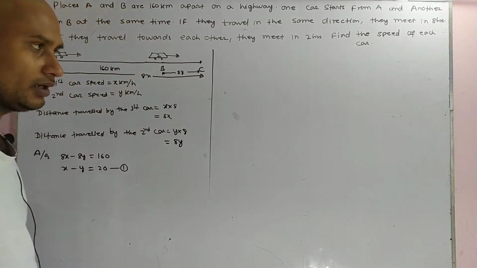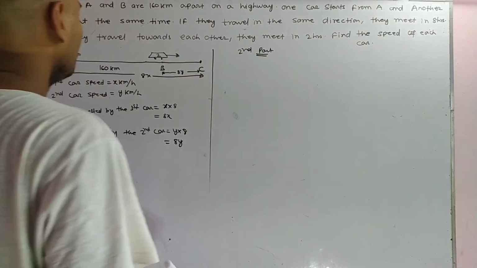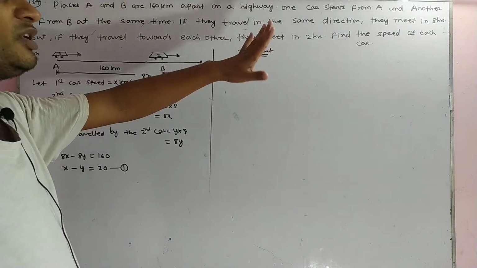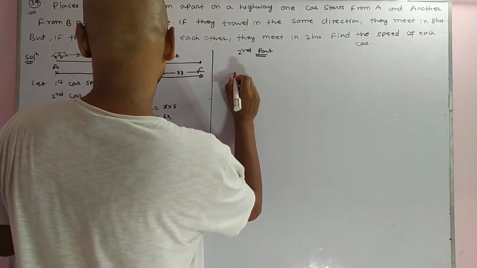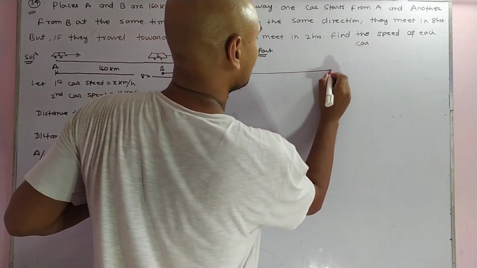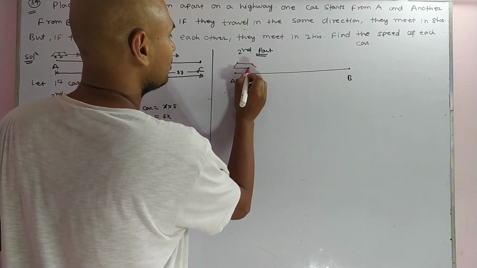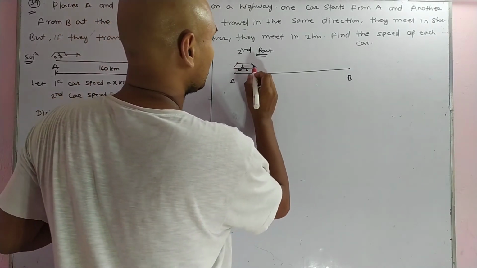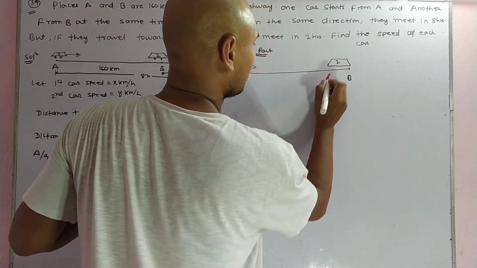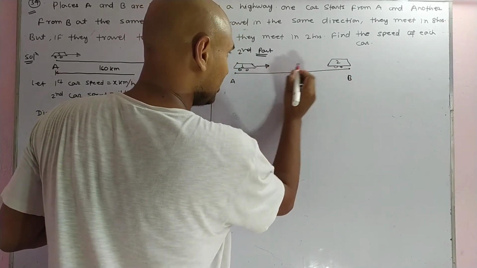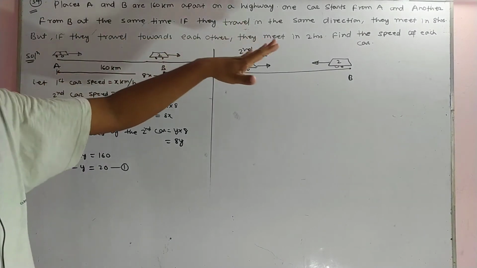Again, in the second part, if they travel in the same direction, they meet in 8 hours. But if they travel towards each other, suppose this is point A and this is point B, with the first car here and the second car here, they meet in 2 hours.